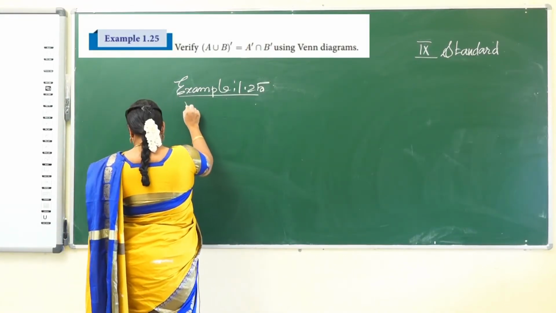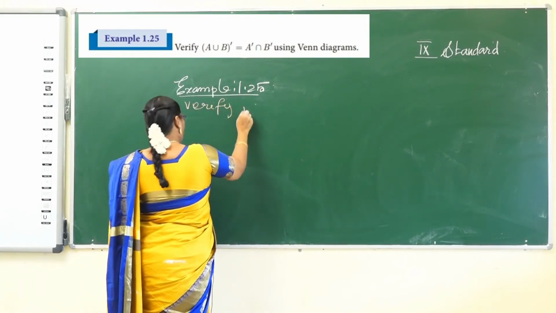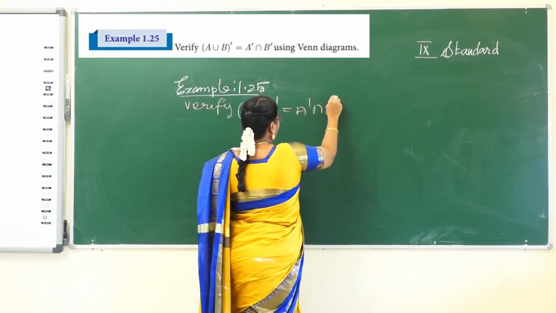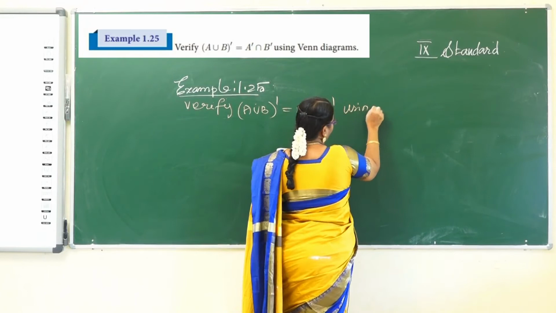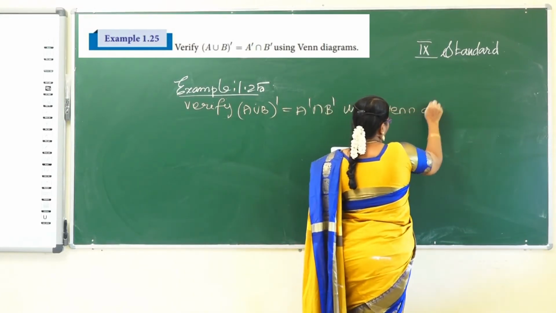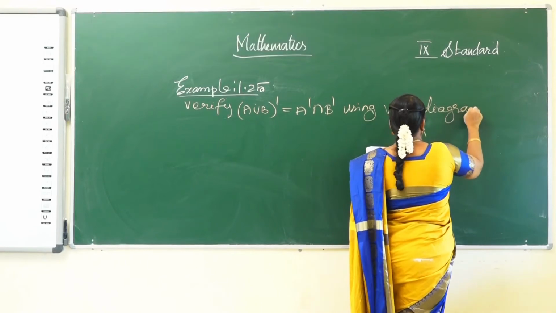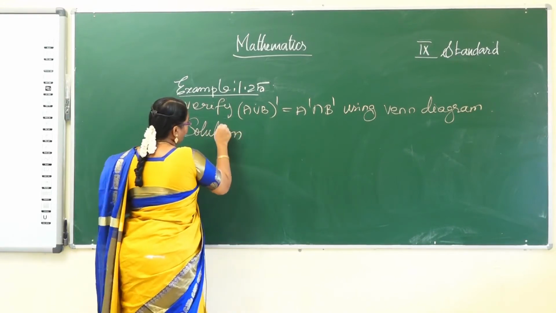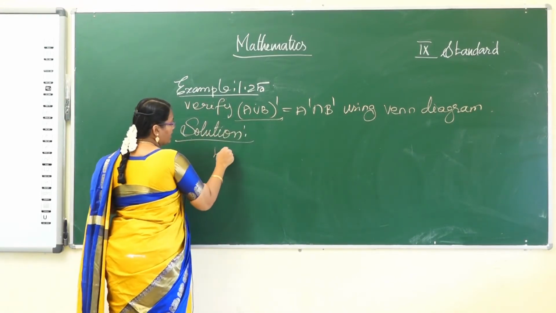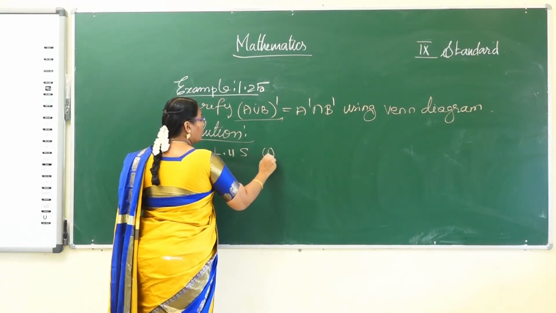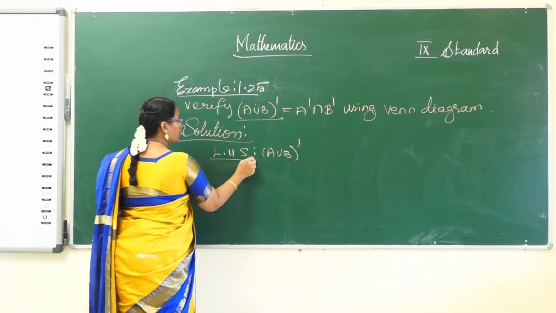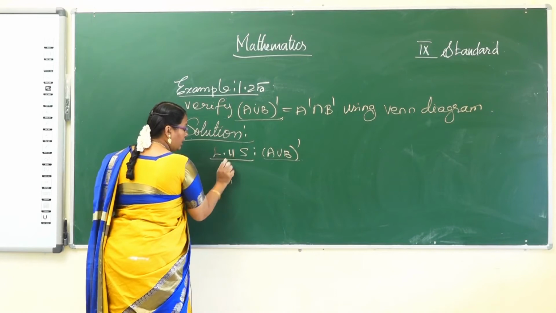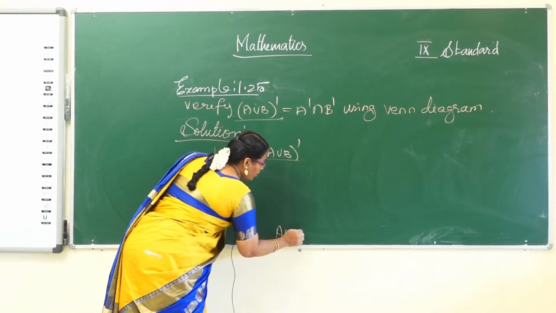Verify that A union B, the whole complement, is equal to A complement intersection B complement using Venn diagram. See the solution. First consider the left hand side. A union B the whole complement. First preference to the bracket value. So first find the A union B using the Venn diagram.